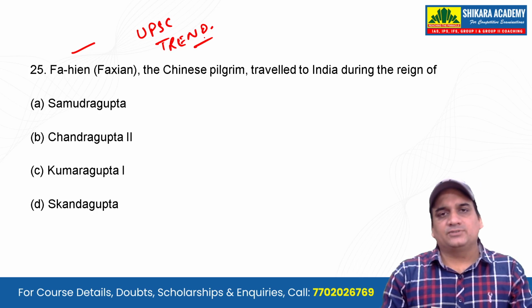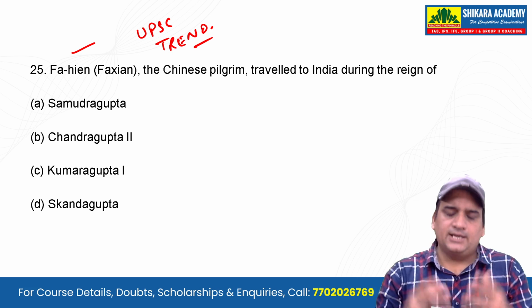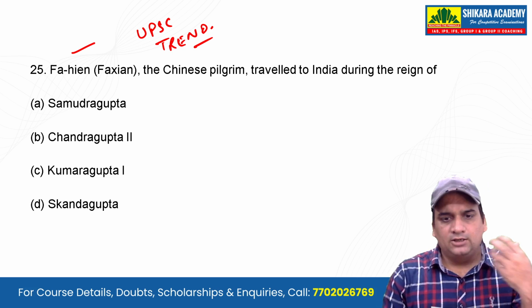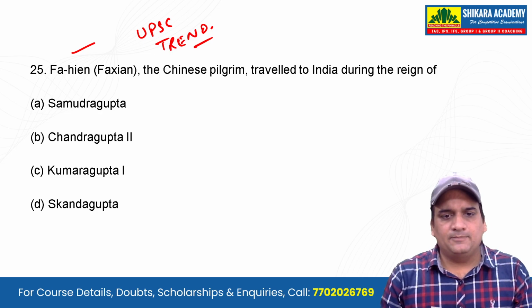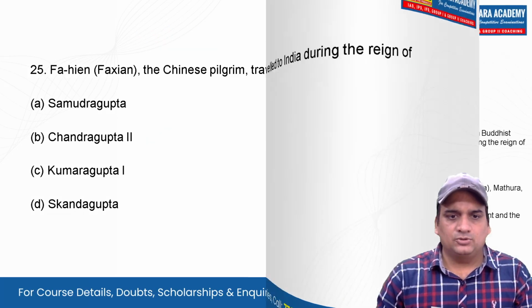Before also we have seen these foreigners, the philosophers, if they have come to India, who was the ruler then, what was the book written by them, and all the other things you must know. What is the right answer here? The right answer is Chandragupta 2.